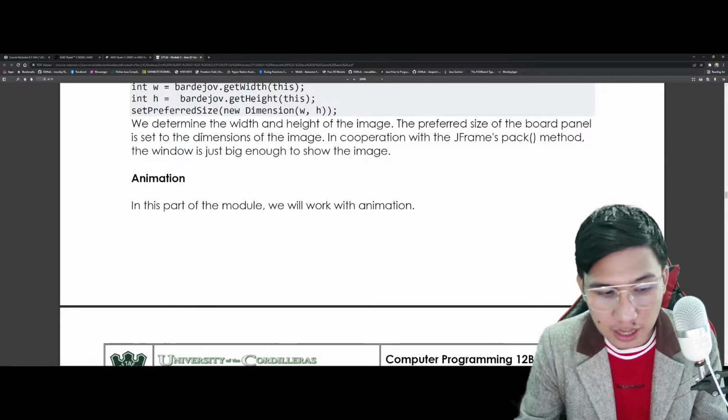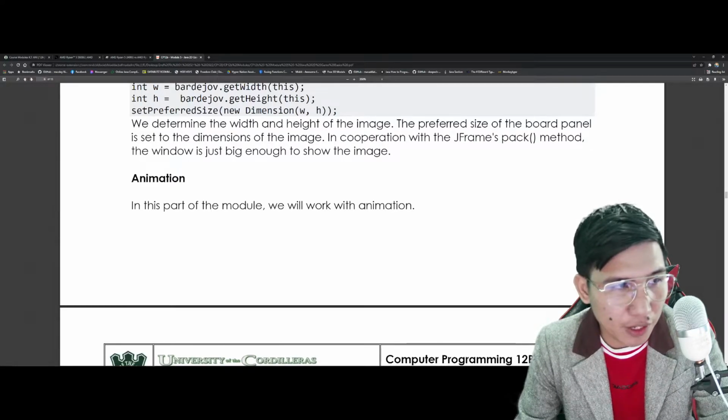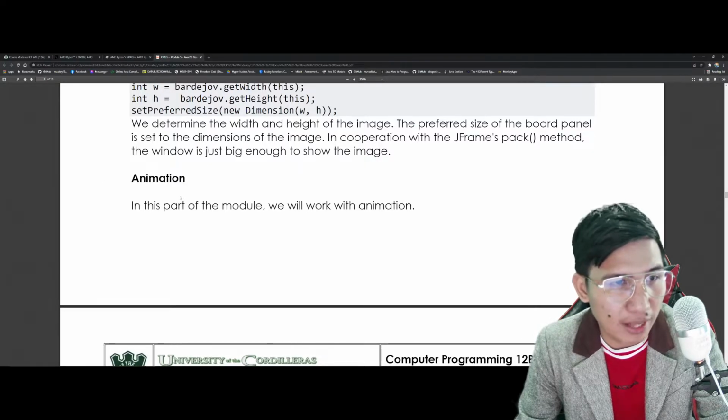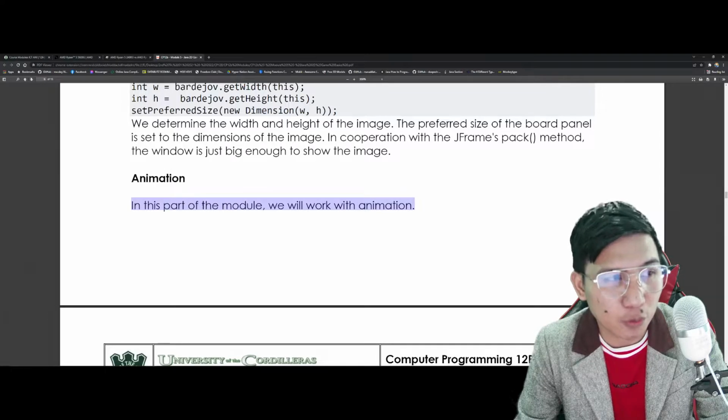No, you still need to learn programming. Adobe After Effects, if you know that, di ba? It uses JavaScript to animate, di ba? I don't know if you're aware of that, pero it still has programming. And napakadami pong software ngayon na gumagamit na rin ng mga programming language to animate stuff.